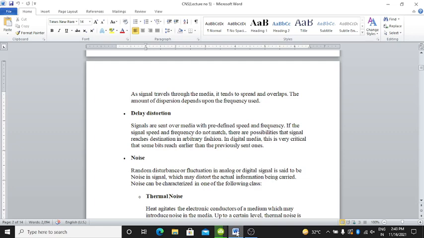What exactly happens in delay distortion? Here signals are sent over a media with a predefined frequency and speed. If the signal speed and frequency do not match, then there is a possibility that the signal reaches the destination in arbitrary fashion. In digital media, this is very critical, as some bits reach earlier than the previously sent ones.